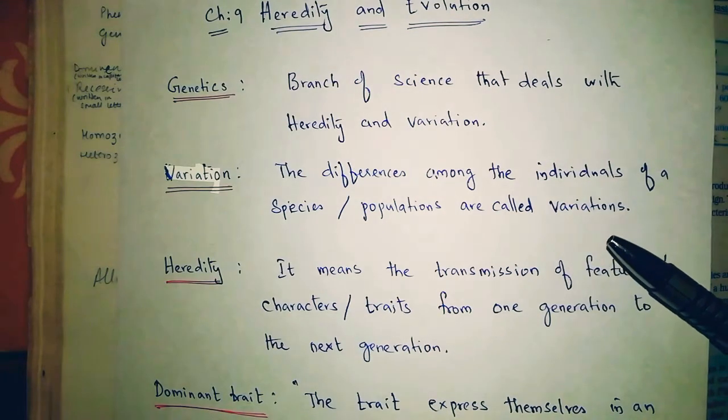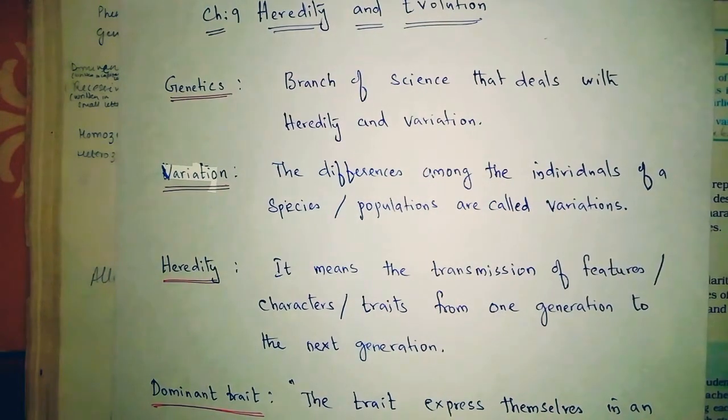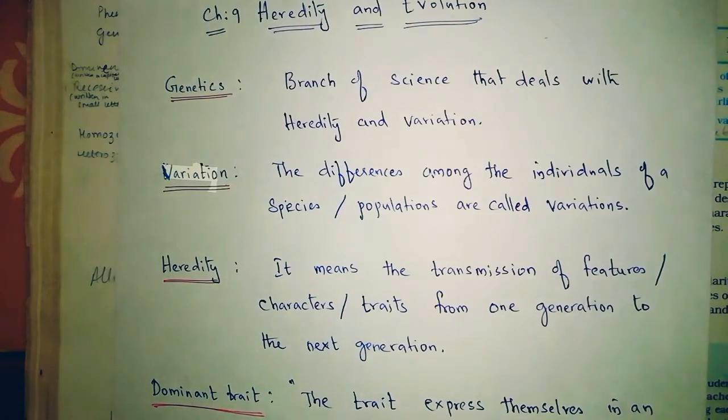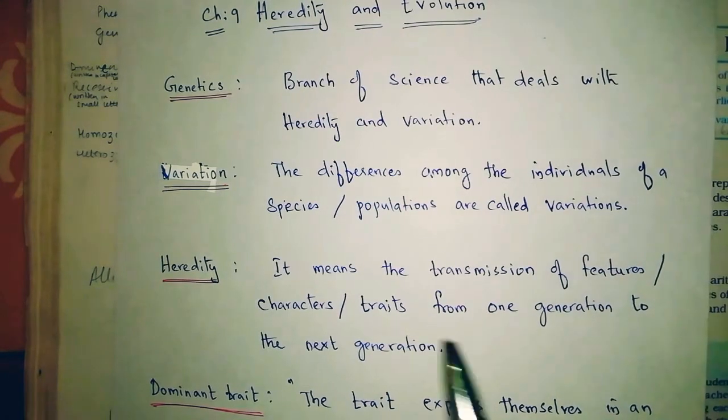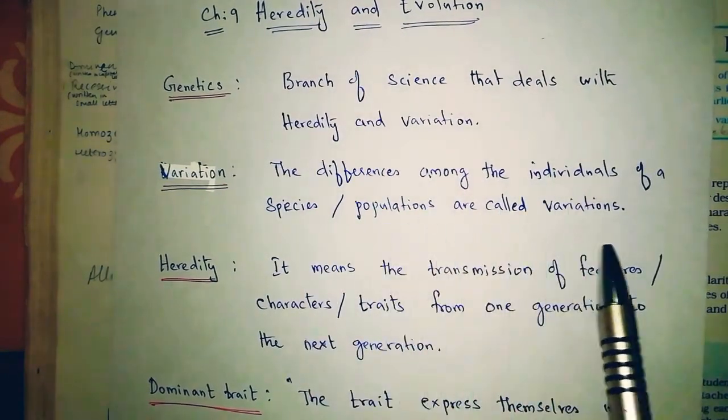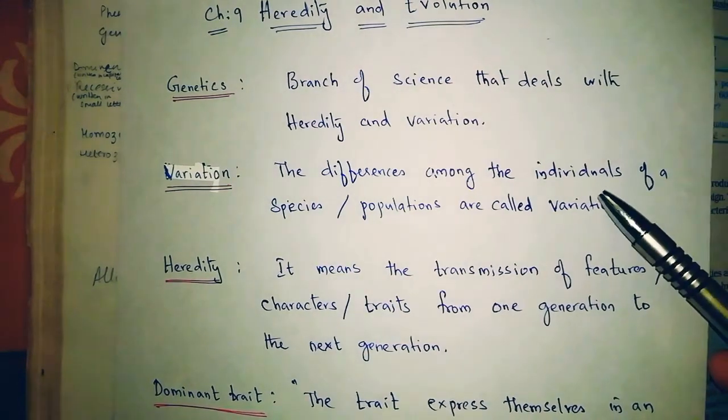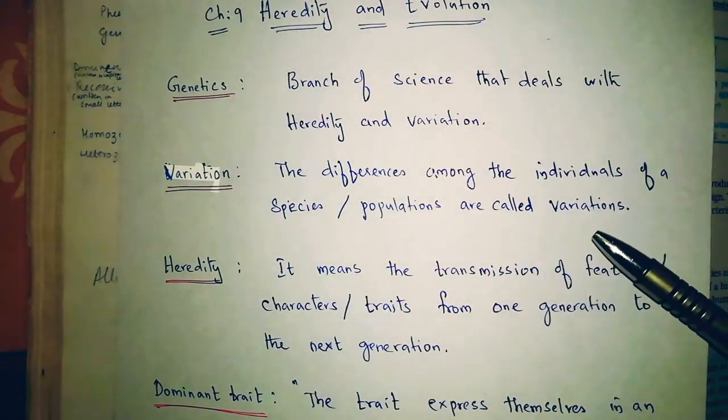For example, as we know, in human beings, all the human beings are not the same. If a father and mother are there, the child born to them does not actually resemble their father or their mother, so they are different. That means a mixture of both father and mother. Some variation will be there. So that is what the differences among the individuals of the species or the populations are called variations.